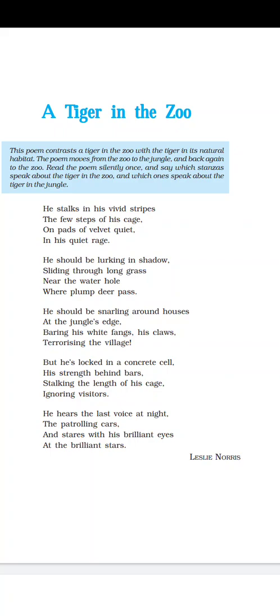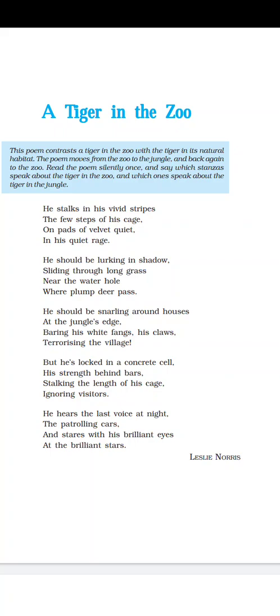On pads of velvet, quiet. Pads means paws. What is velvet? A kind of fabric that is smooth, soft. Here the poet is using velvet to talk about the paws of the tigers, because the bottom part is full of fur, like a smooth, soft kind of velvet.